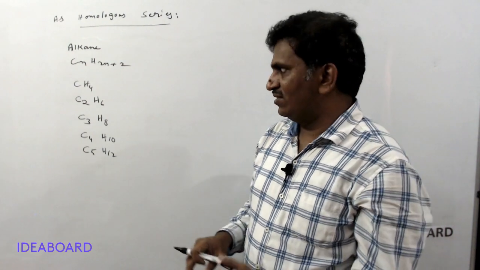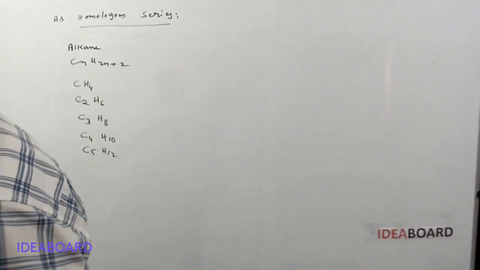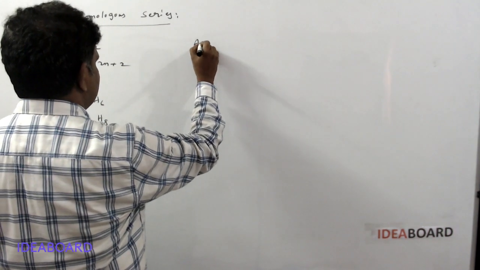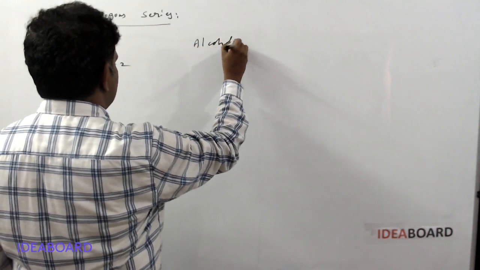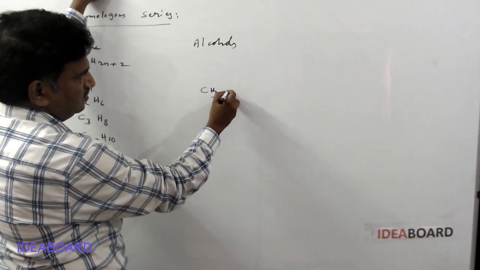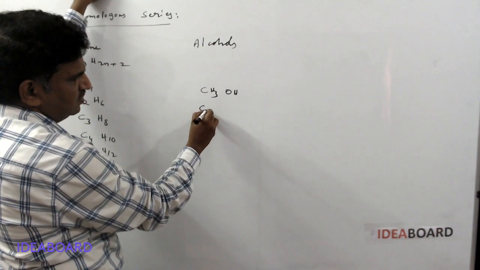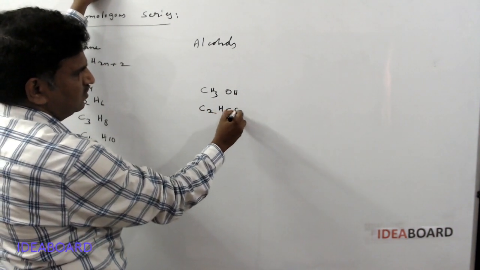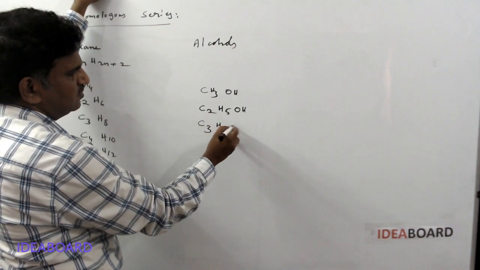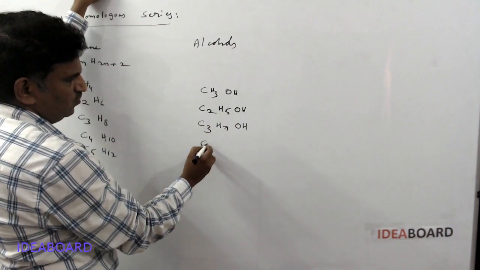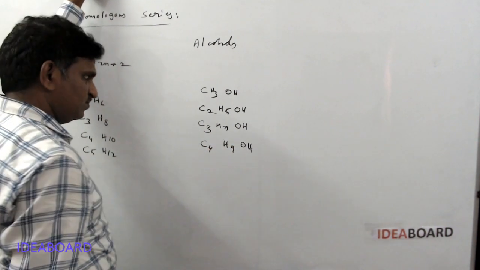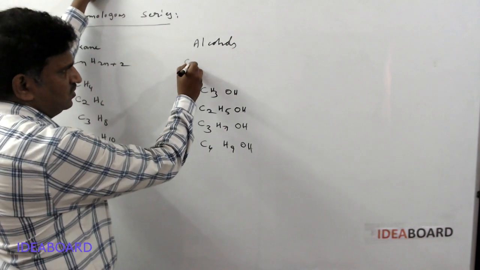Okay, next, suppose this is the alkanes homologous series. When alcohols are taken, how can we write the alcohols homologous series? What is the first alcohol? CH3OH. Second alcohol, C2H5OH. Third alcohol is C3H7OH. Fourth alcohol is C4H9OH. And what is the general formula for these alcohols?